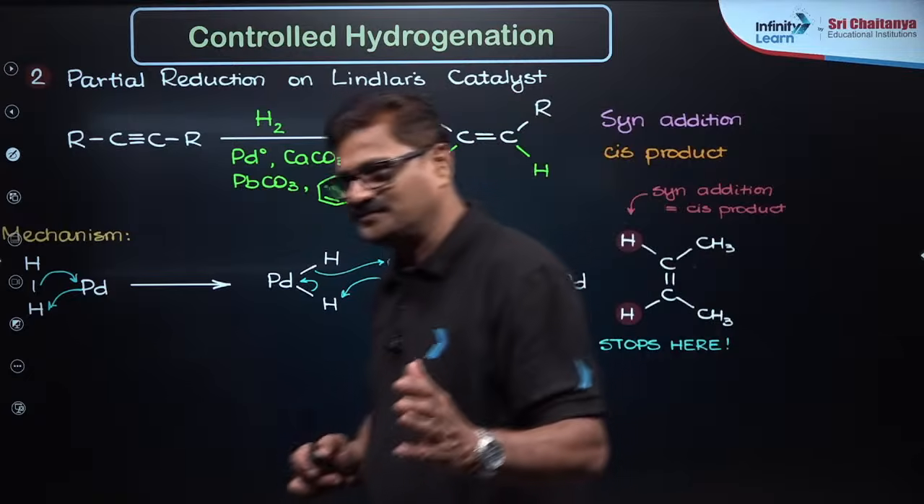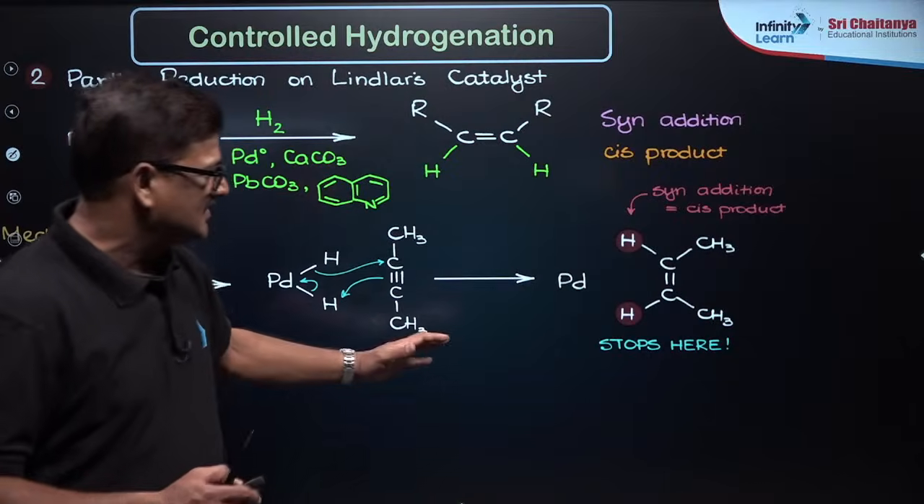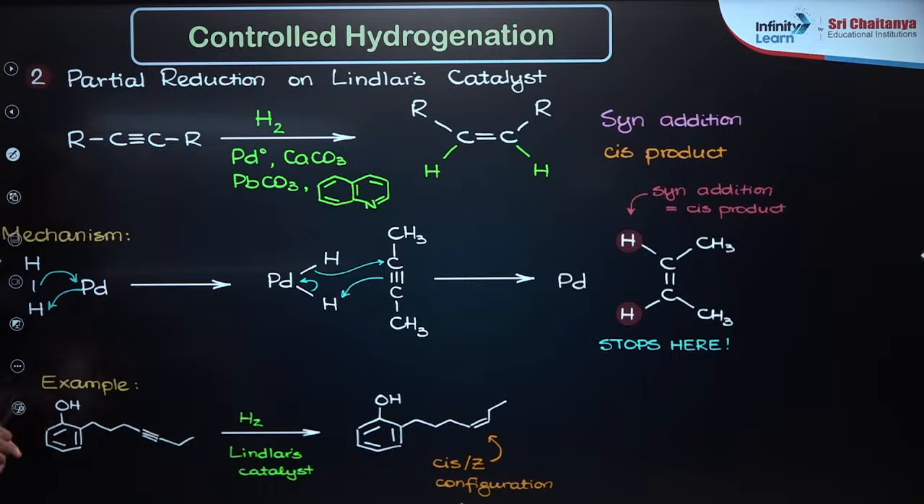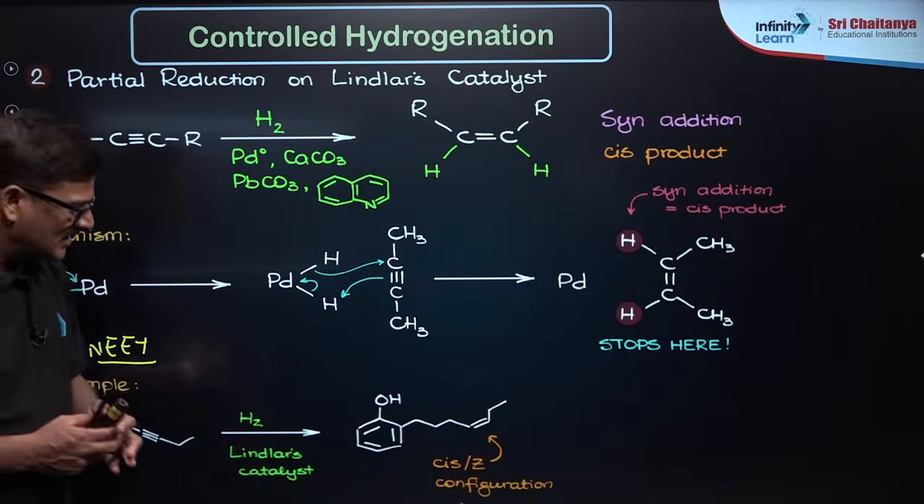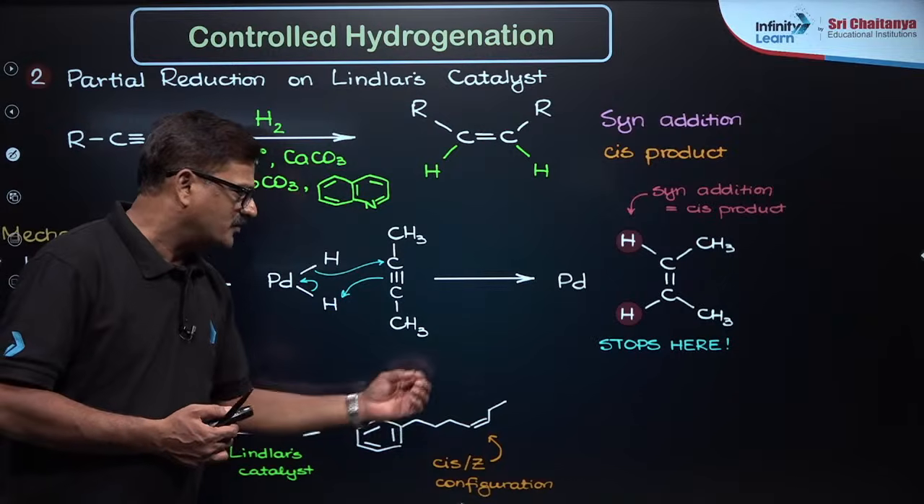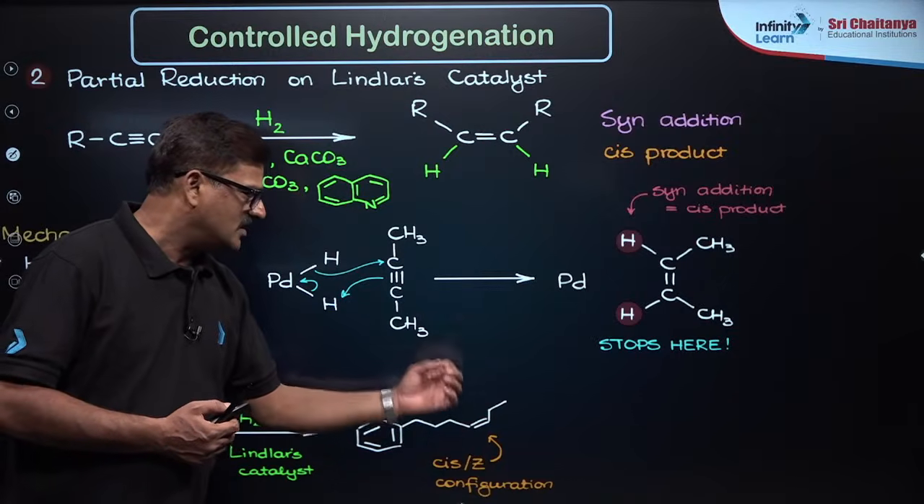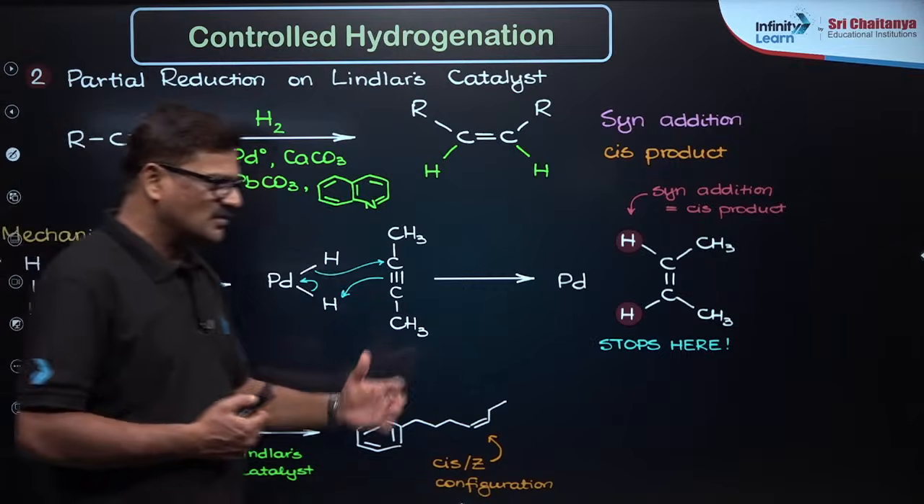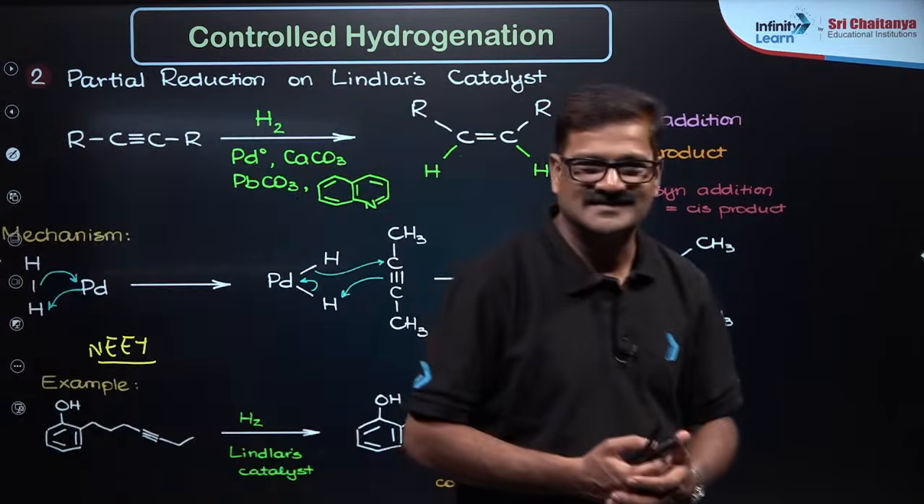Understand? Clear? Very good. Now it is coming to the question in the NEET examination. You are going to expect like this. You will be having an alkyne, and when H2 in Lindlar's catalyst is added, a cis configuration alkene is going to be formed as a product. Fine. So this is called cis configuration. Any doubt?